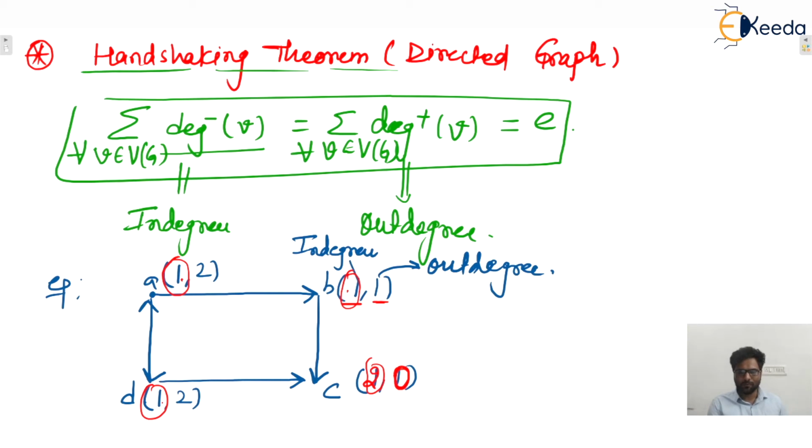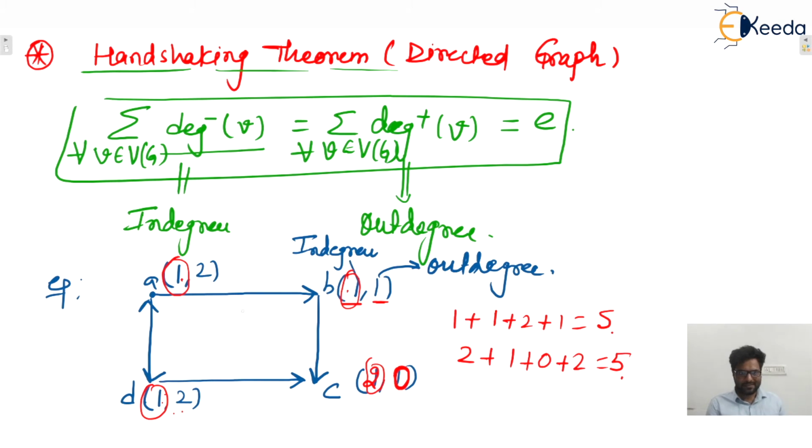Yes, make this correction: for C, in degree is 2 and out degree is 0. For D, in degree is 1 and out degree is 2. So the sum of in degrees will be 1 plus 1 plus 2 plus 1, that is 5. And the sum of out degrees is 2 plus 1 plus 0 plus 2, that is also 5.